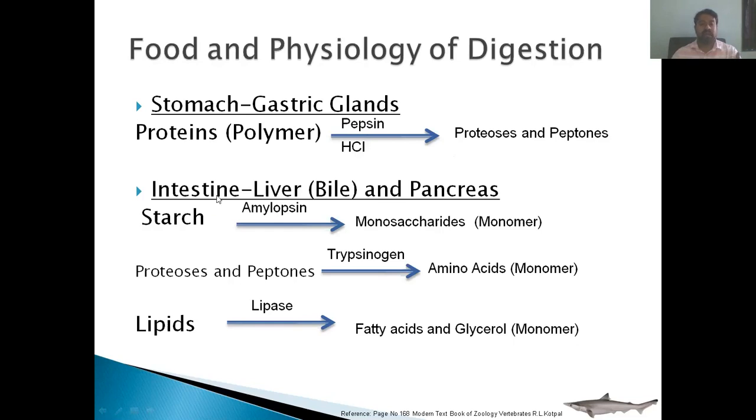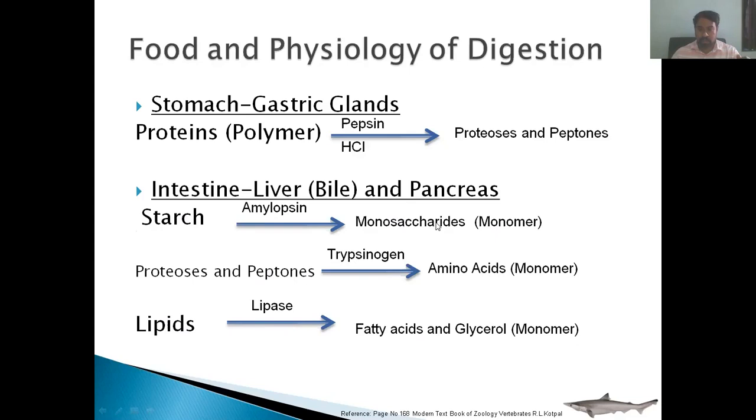And when food enters into the intestine, there are the enzymes released by the pancreas: amylopsin, trypsinogen, lipase. Amylopsin acts on starch. Again, it is a complex food, polymer, and it is converted into glucose. That is a monomer or monosaccharide, glucose, monomeric form. And the second enzyme, trypsinogen, acts on these proteoses and peptones and converts them into amino acids, the monomeric form. These amino acids are the monomeric form of the proteins. Lipase acts on lipids, which is again a complex chemical, and converts them into simpler form, fatty acids and glycerol.